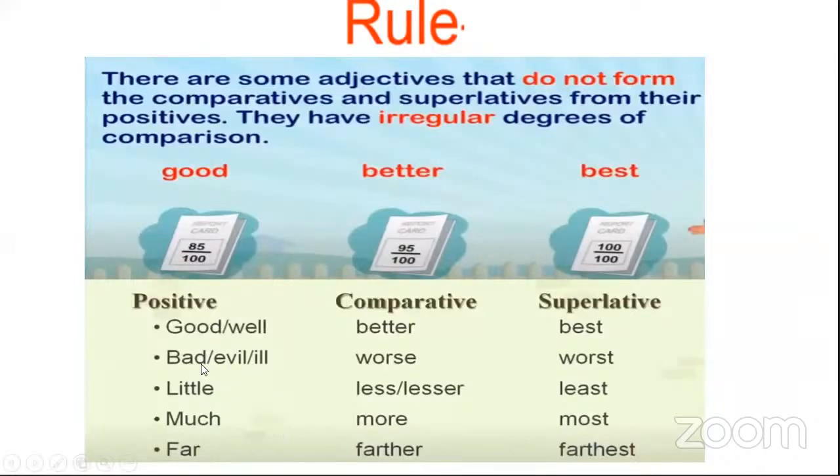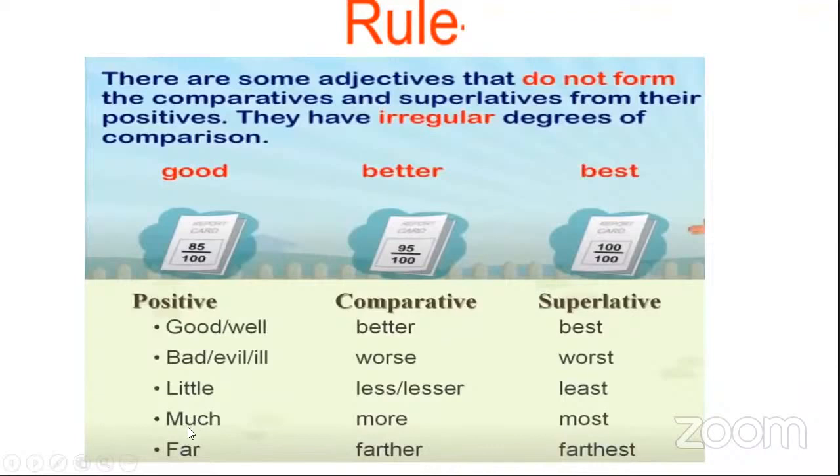We'll practice it again. Good will become better, and better will become best. Bad will become worse, and worse will become worst. Little will become less, and less will be least. Much will be more, and more will be most. For much or many, the positive will be much or many, it will become more, and more will become most.